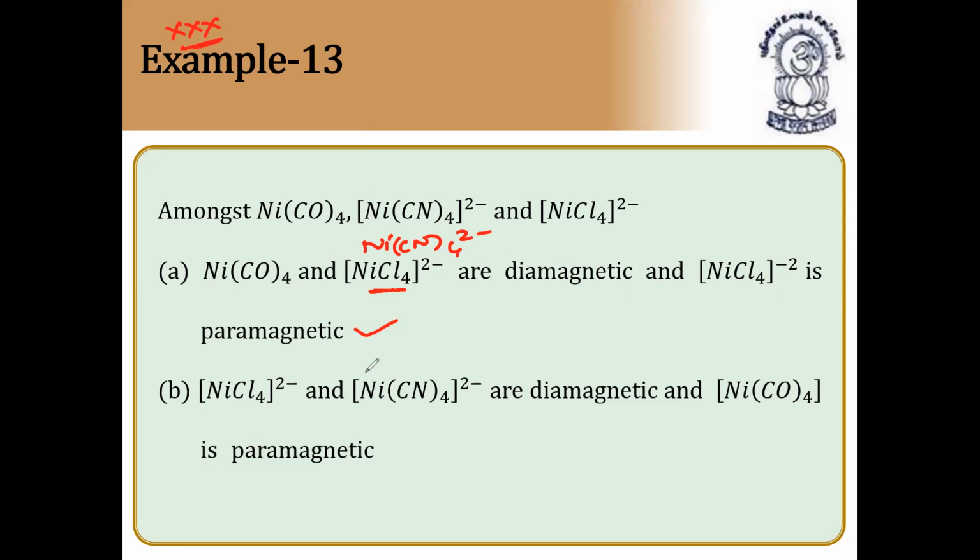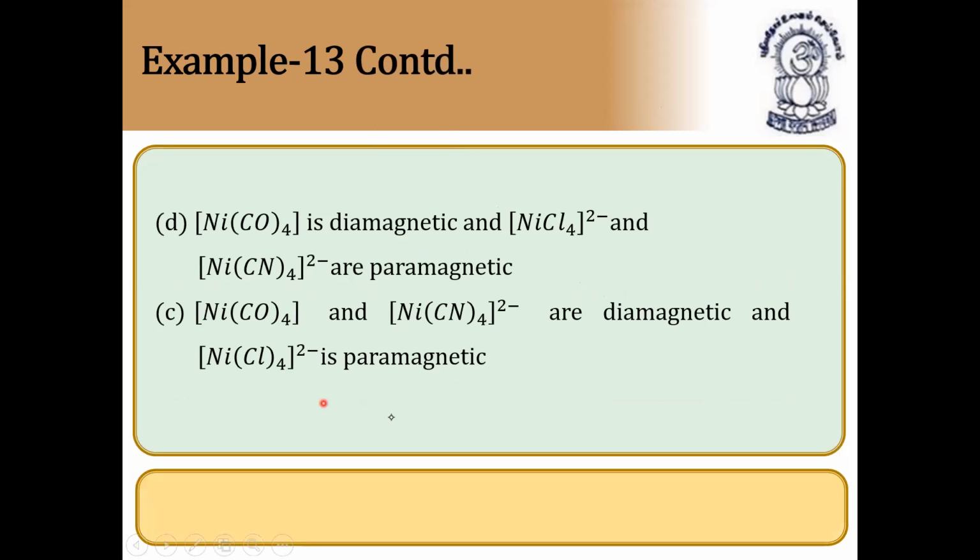So answer is A. It should be A definitely because we have seen that answer. No, C it is given. So nickel tetracarbonyl is diamagnetic, and these two are paramagnetic in nature. Exceptional case. Very, very important this bit.